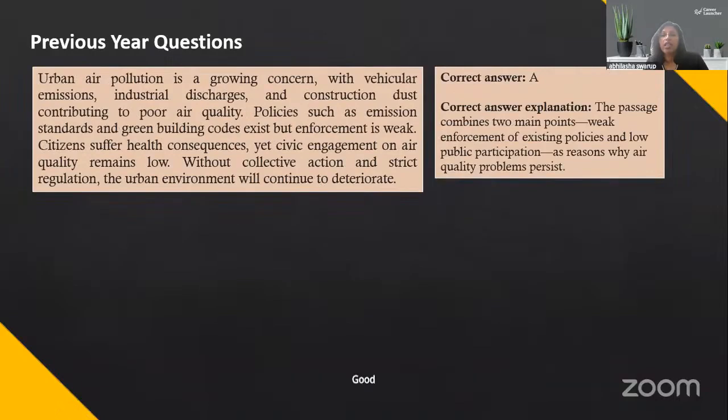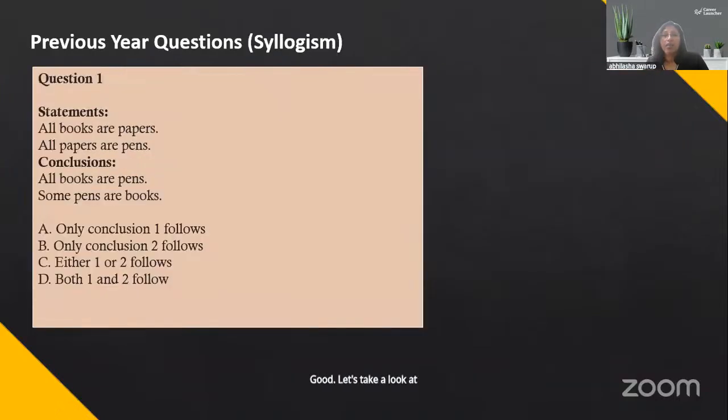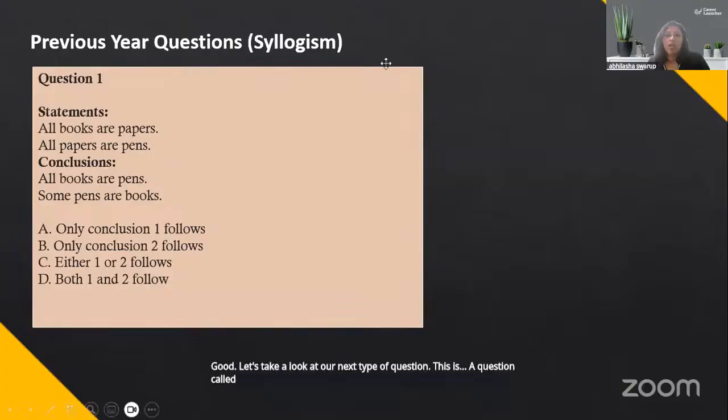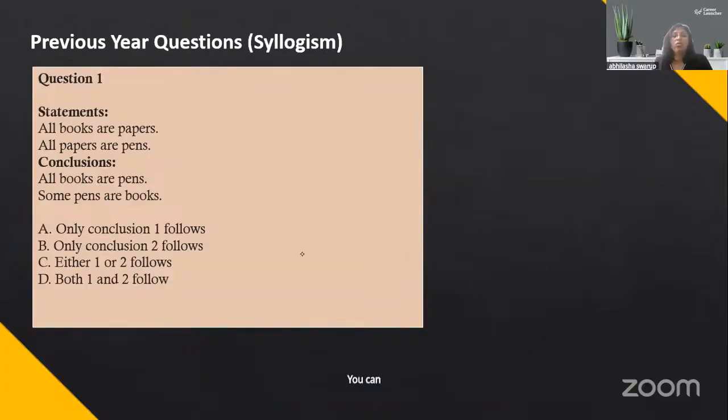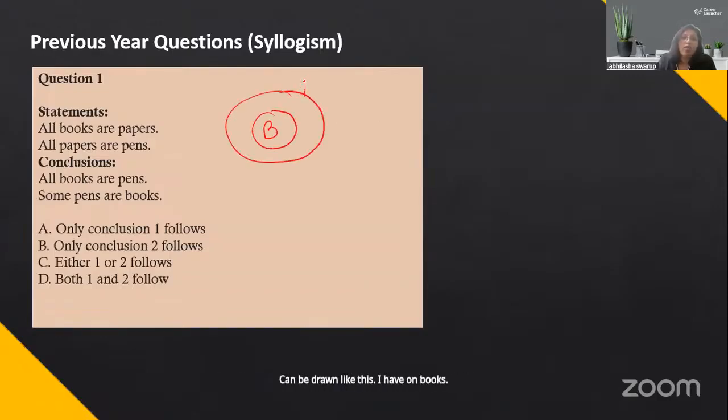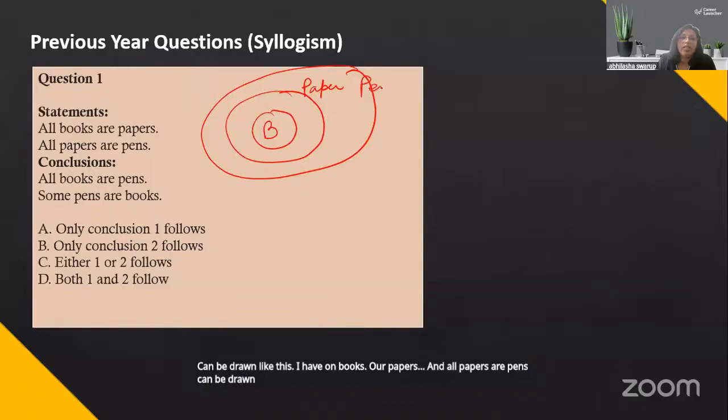Good. Let's take a look at our next type of question. This is a question called syllogism. You can solve it either through rules or through Venn diagrams. The choice is yours. Okay. So let me do one for you and the others you do. So all books are papers can be drawn like this. I have all books are papers. And all papers are pens can be drawn like this.